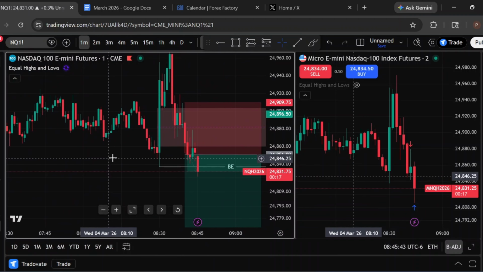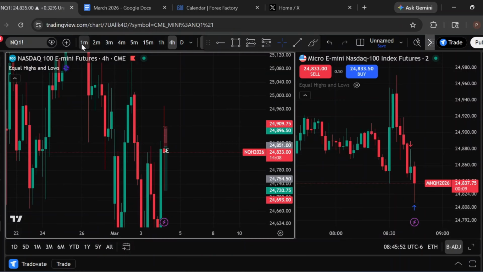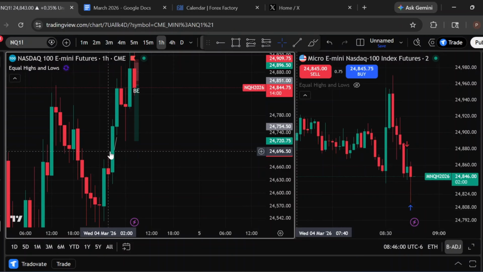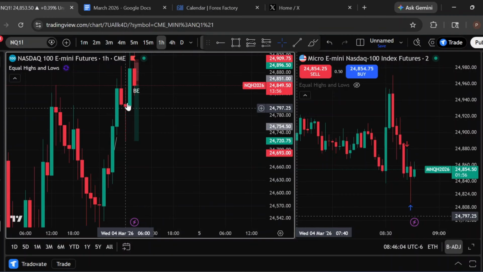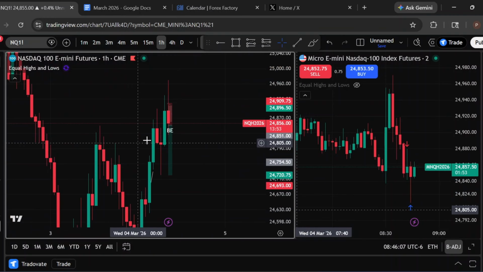But I feel like this wasn't a bad trade. We set the break even at an 830 wick, and I feel like our bias today is bearish. As you can see, we just tapped into a 4-hour BPR. We had a big overnight move right here, as you can see at 3 a.m. Even at 1 a.m. we had some nice big green candles, so usually when overnight and London session do a lot of movement, New York isn't that good. But yeah, I'll still see if we get something else, and I'll get back to you guys.